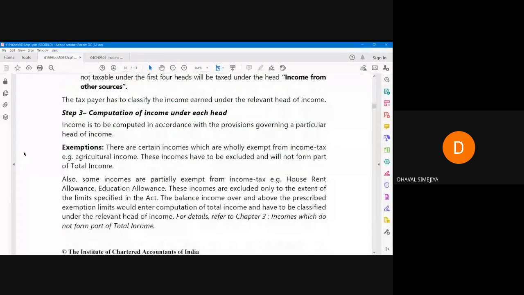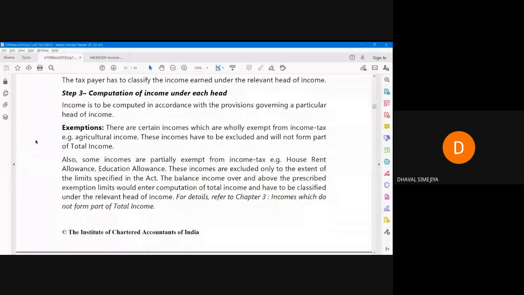Now, afterwards, computation of income under each head. Okay, I have to share the Excel simultaneously. Give me 1 minute.